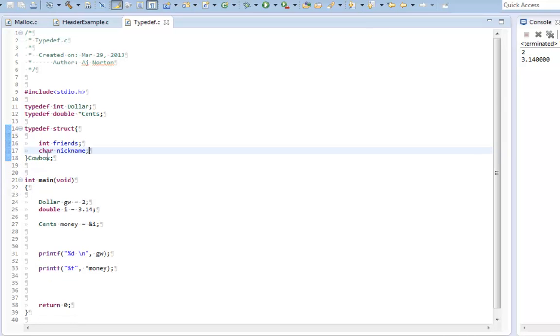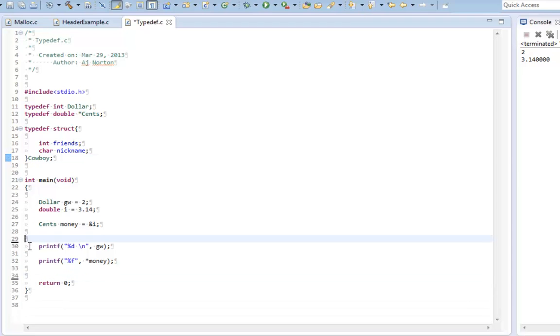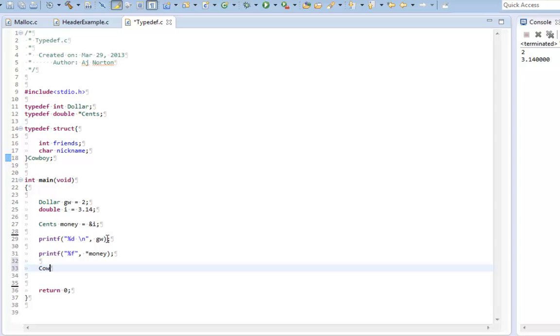Now, as you can see here, remember you have to have cowboy after the brackets and before the semicolon. What you can do now is substitute an entire structure with just cowboy. So I could go down here and say cowboy, let's see, what's the name?